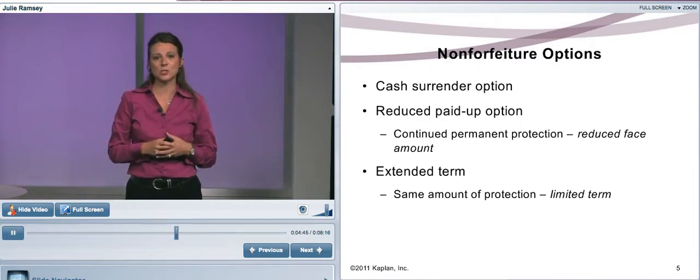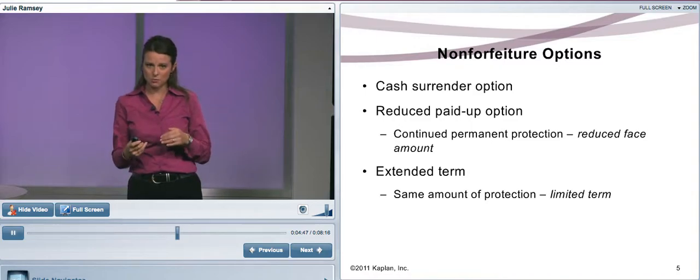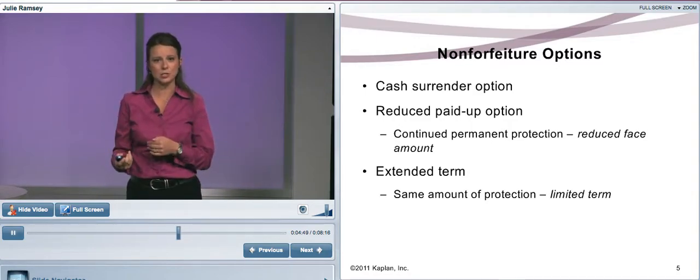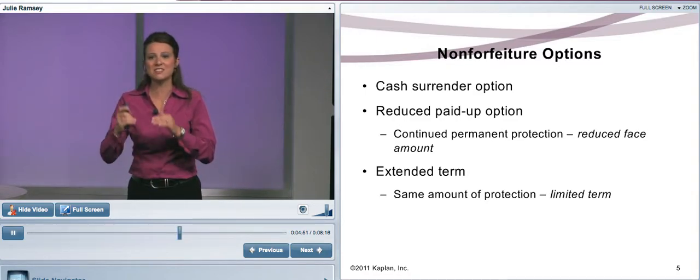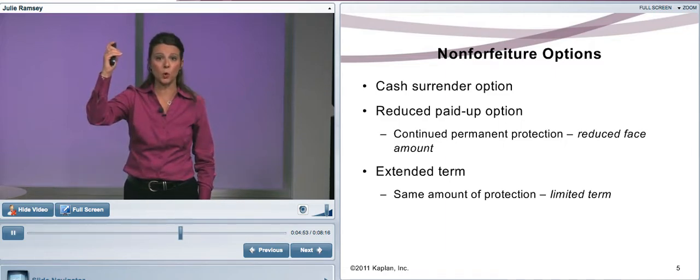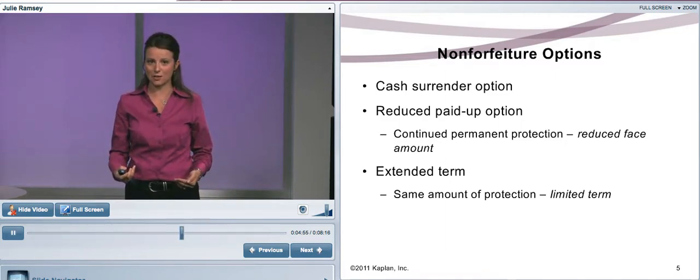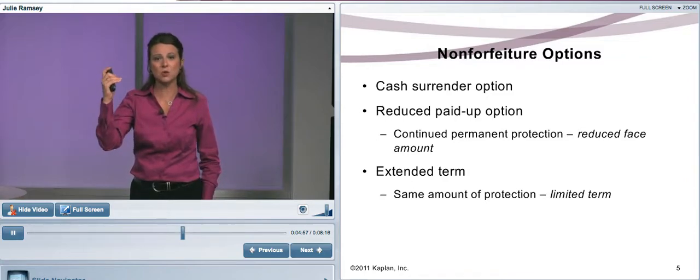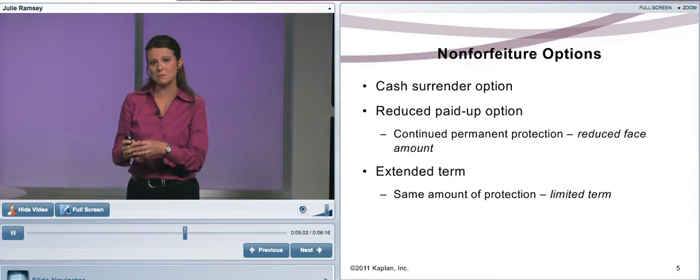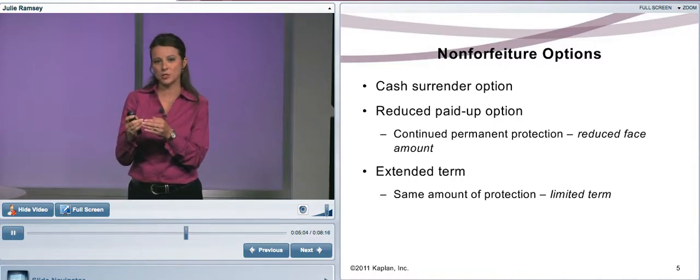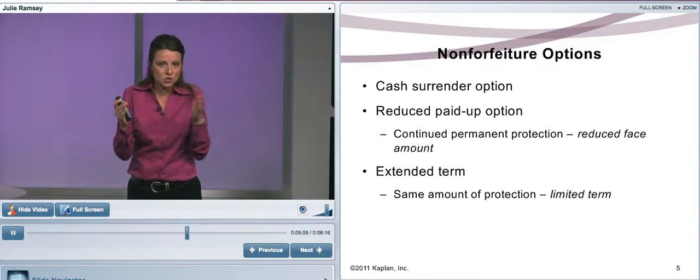Lastly, extended term insurance. Now, don't be confused between reduced paid up and extended term. With extended term, you have the same death benefit that you had before. So if you had a $100,000 policy, that death benefit is still $100,000. However, that cash value is buying like a single pay term policy. So we know term insurance is for a limited time frame.